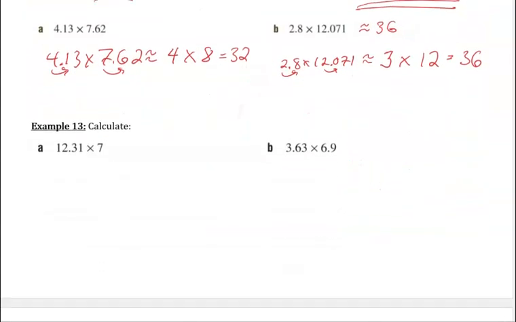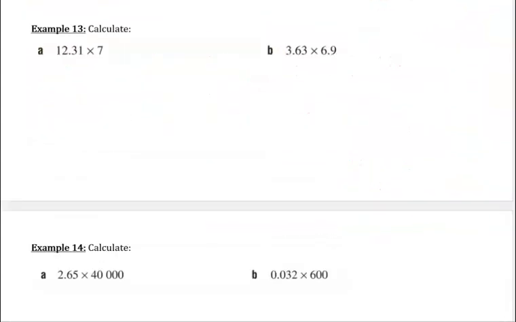Now, to calculate this one, I'm going to have my calculator handy to check it. The rule is, if I've got 2 decimal places, I'm going to have 2 decimal places at the end. There's nothing after the 7, so there's nothing there. So I'm going to do 1231 times 7, and that's going to give me 8617. Is that what your calculator tells you? Yeah. And if you put the decimal point in, again, there's 2 decimal places here. My calculator should tell me that it's 86.17.